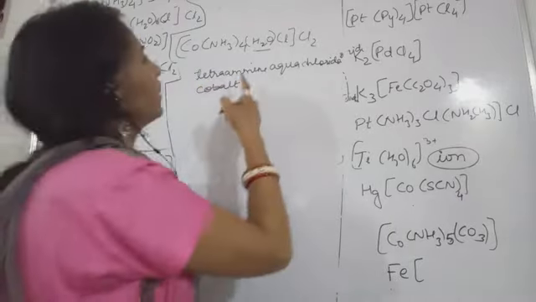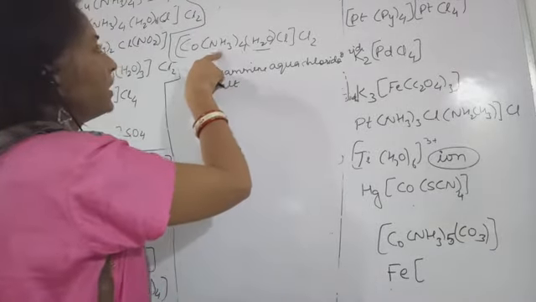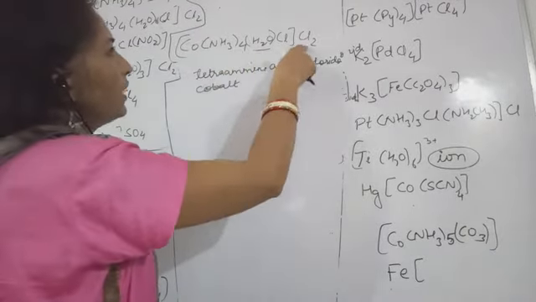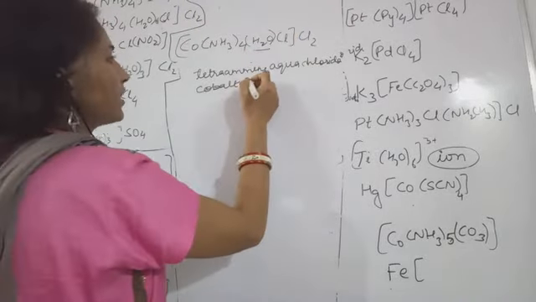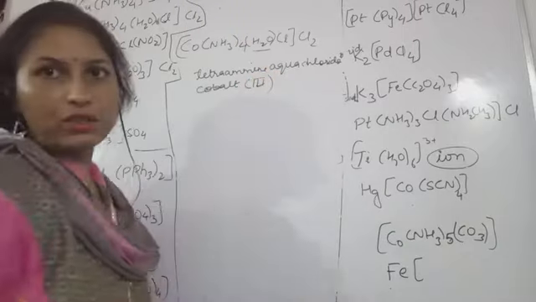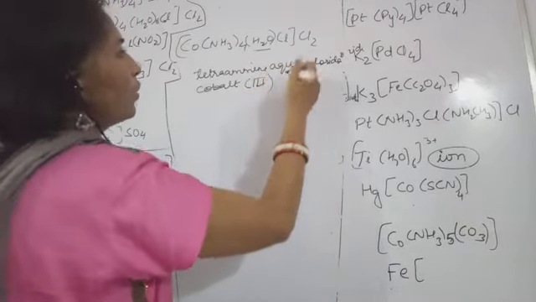And what will the oxidation state of cobalt be? See, this is 0, this is 0, minus 1 and minus 2. So this will give minus 3, so cobalt will have plus 3. So 1, 2, 3. I hope you understood how to calculate the oxidation state. Okay. Cobalt(III) and the chloride.